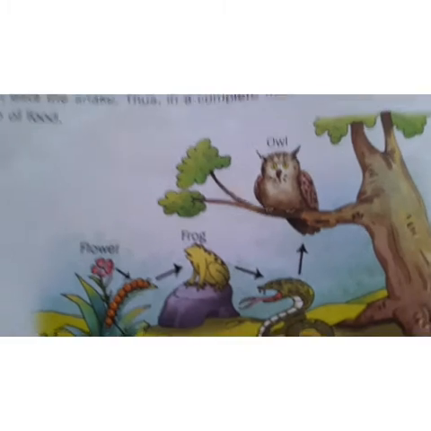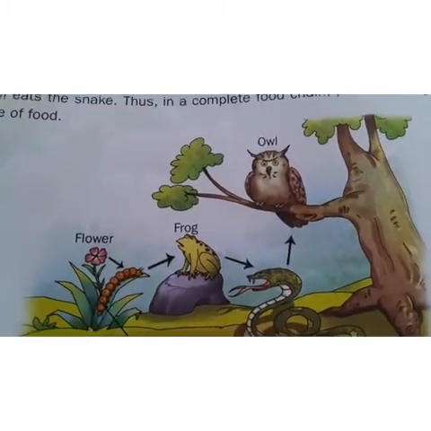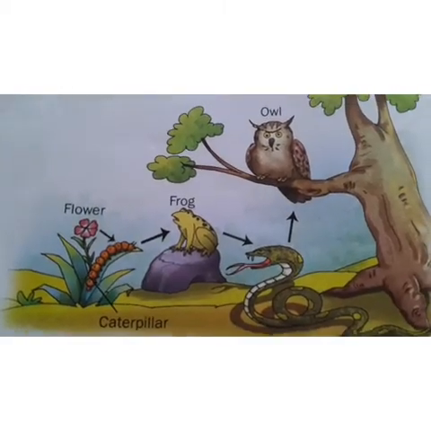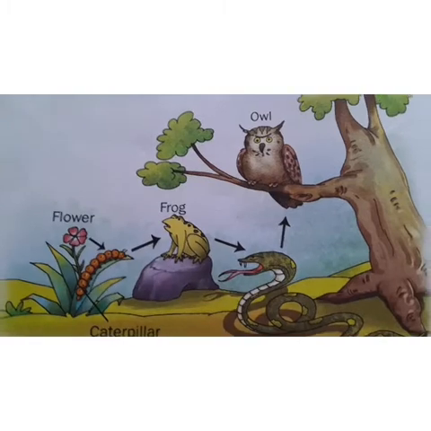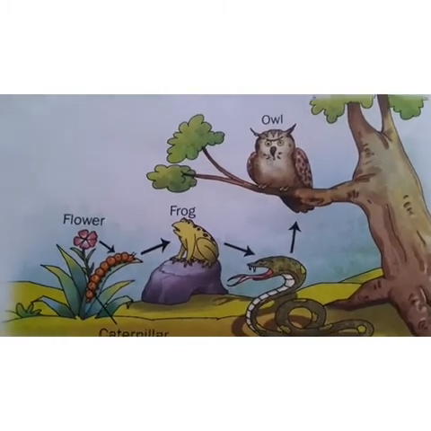Okay, this belongs to a food chain. So what did you understand in this food chain? Every food chain starts with a plant and it ends with an animal. So plants are called the primary sources of food.